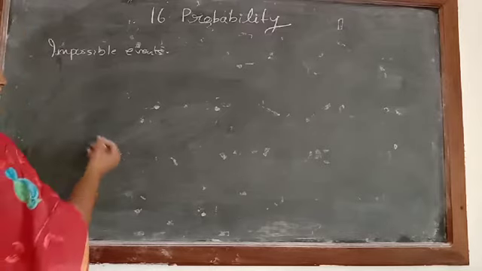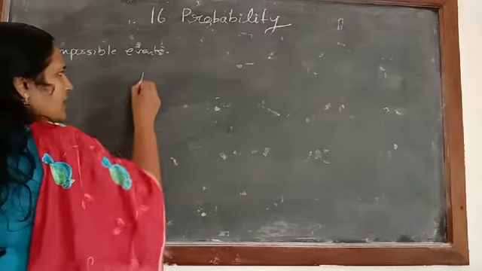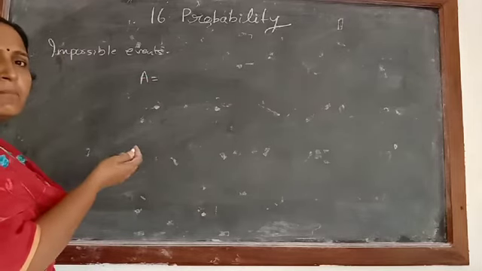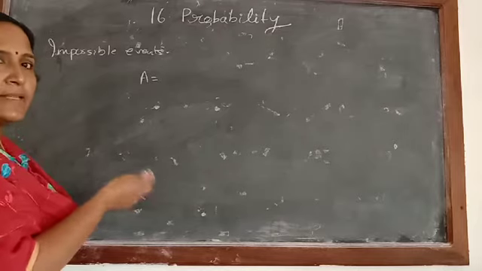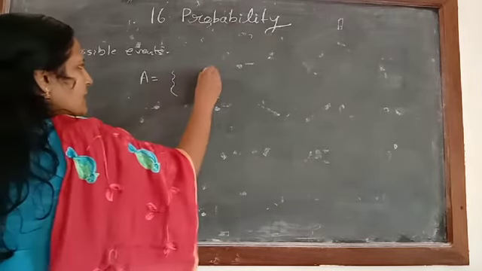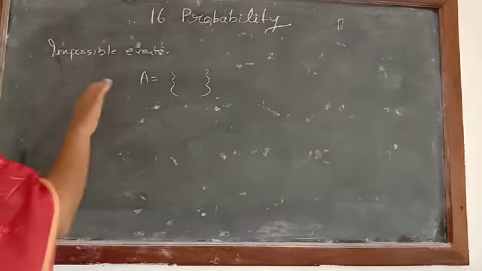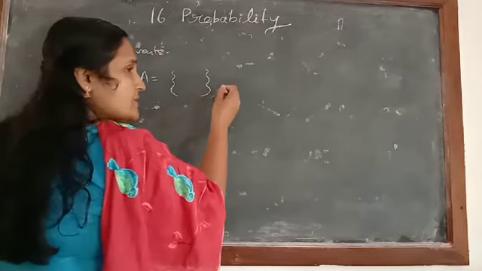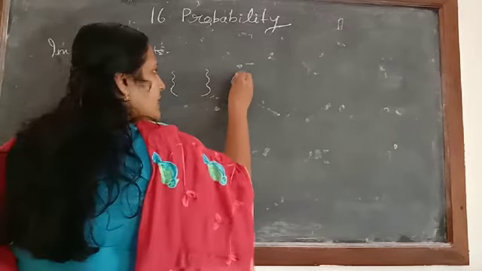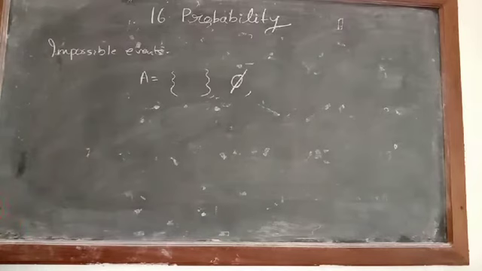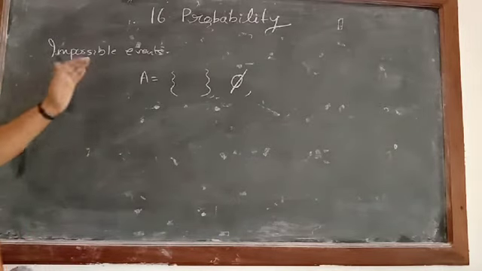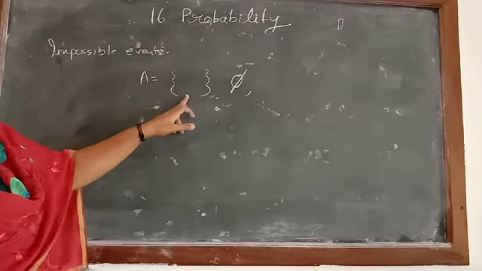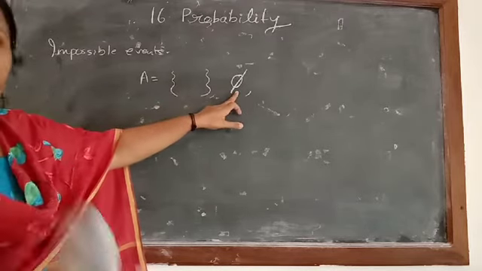If I have to write in set notation, suppose A is an impossible event, what elements will come in that impossible event? No element will be there. And usually when we are writing in set notation, no elements means that set is the empty set. What is the symbol for empty set? Yes, phi, the null set. So if an impossible event is there, in terms of set notation, we write either no element in the set, or rewrite it as phi.